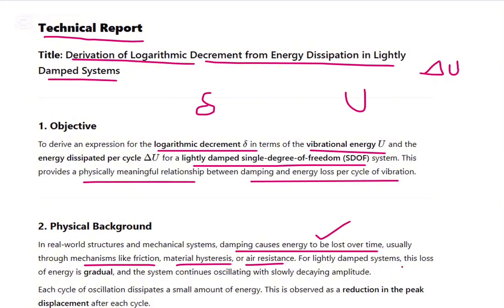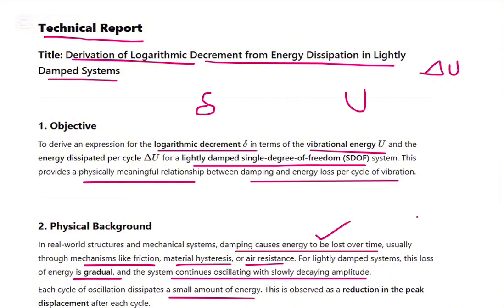For lightly damped systems, this loss of energy is gradual. The system continues oscillating with a slowly decaying amplitude. Each cycle of oscillation dissipates a small amount of energy, so from one cycle to another a small amount of energy is lost. This is observed as a reduction in the peak displacement of each cycle. That's how we observe it.